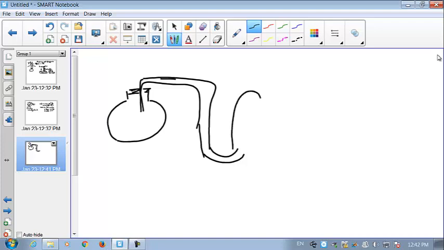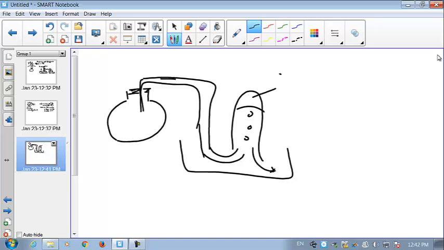I can put the test tube like this, so the bubbles will come up and be collected here, and the water goes down. This is called collecting the gas above the water. Here is the gas, and this gas makes a pressure. It's called gas pressure. But here, you don't have the gas alone.